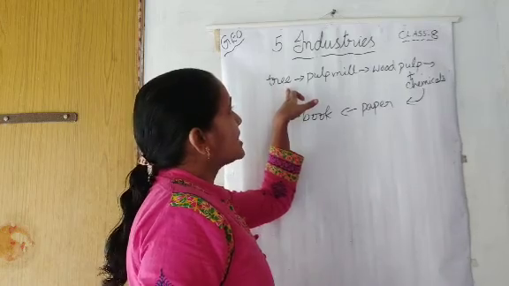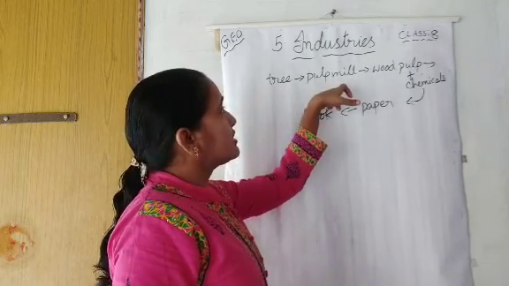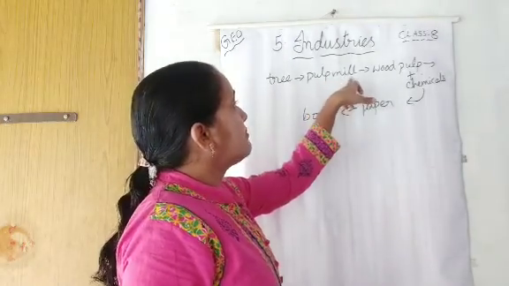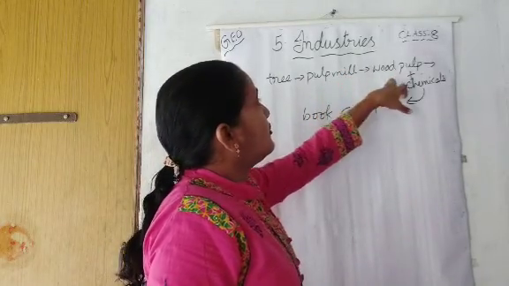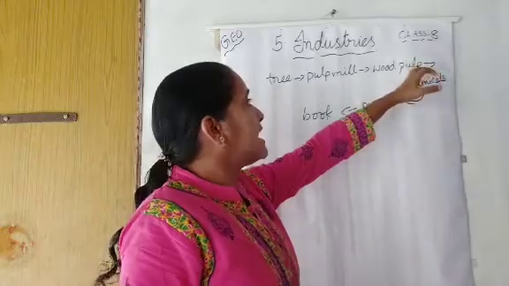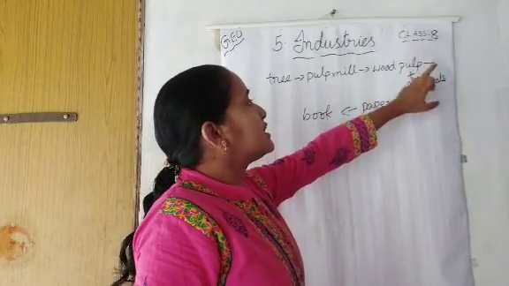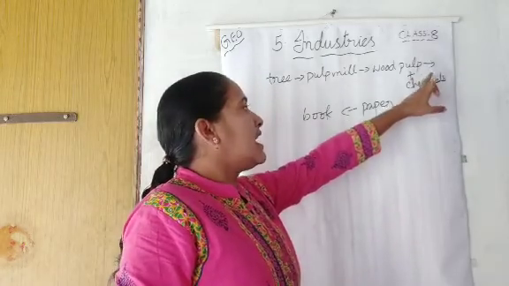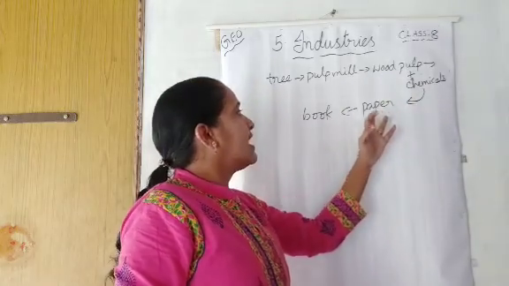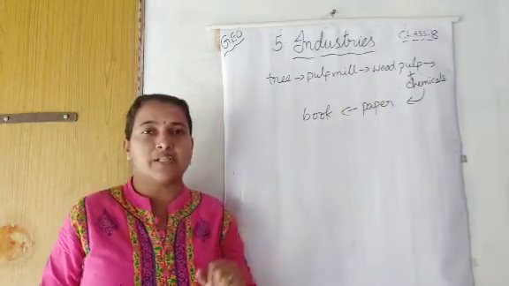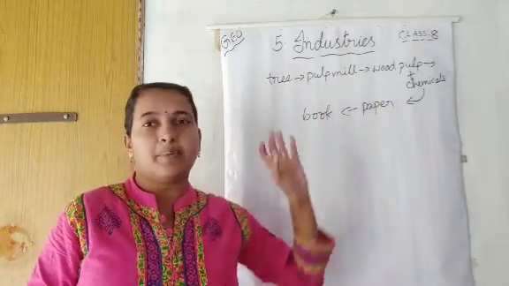First of all, the trees will be cut down and moved to the pulp mill, and in the pulp mill they will make that wood pulp, and then this pulp is mixed with chemicals and afterwards they will process it into paper, and from that paper they will make books. This is the life of paper.